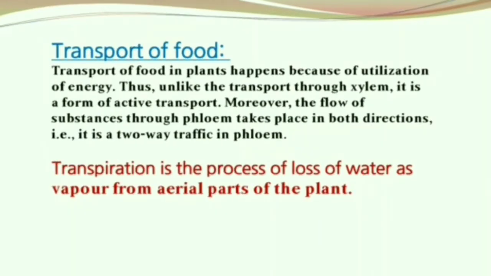Now coming to the transportation of food. Transportation of food mainly happens because of utilization of energy, and this transport of food is an active transport. And this is also a two-way traffic. This takes place in the phloem. Now what is transpiration? It is a process of loss of water as vapor from the aerial parts of the plant.